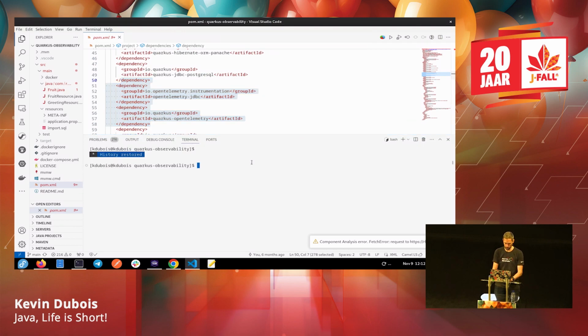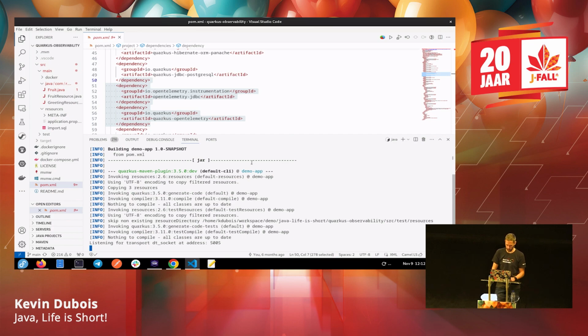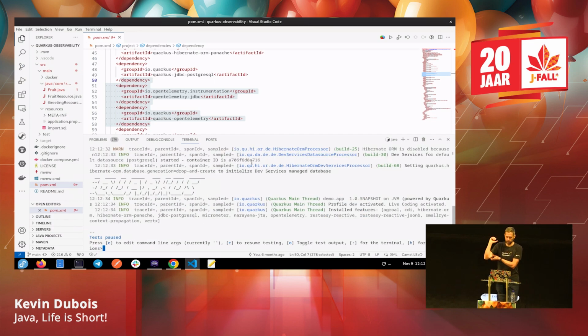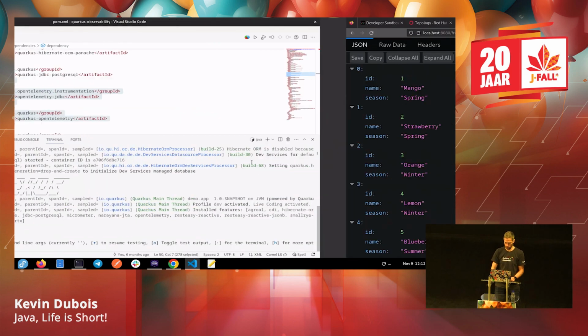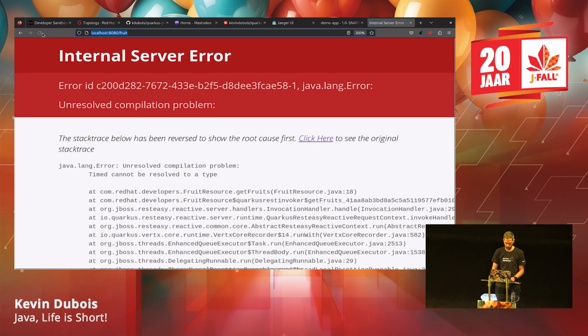I'm going to start this application with my local dev mode, so quarkus dev. With Spring Boot, it's a kind of similar process. You can see that everything is starting up. And let's go to this application. I think it also has a fruit endpoint. No.